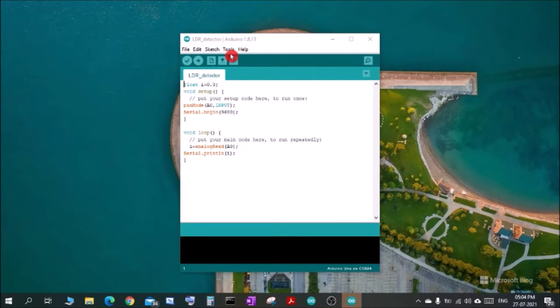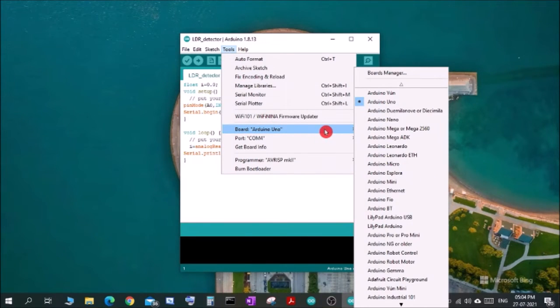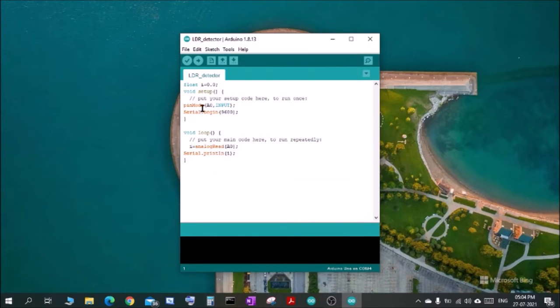Here in the tools section, you can choose your board, whether you have an Arduino Uno or Nano or other versions of Arduino. Then you'll have to choose the port where it is connected. In my case it is COM4, so I have chosen COM4, and then you can directly write your program here and upload it to the microcontroller. The language that it uses is the Arduino language, which is very similar to the C language, and with the help of that I can program the microcontroller to do a particular task.